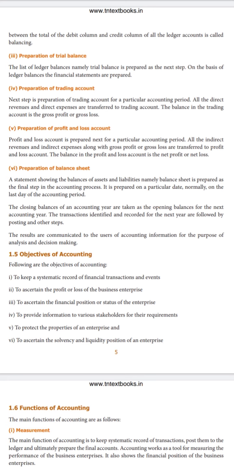If an organization is running in a prospective manner, there should be proper profit in the business. This is exactly where the preparation of final accounts helps us easily know whether the business is progressive or not, that is, whether they are getting an ample amount of profit or not. And the preparation of the balance sheet, the final step of the final accounts, will show how much worth of business we are doing.